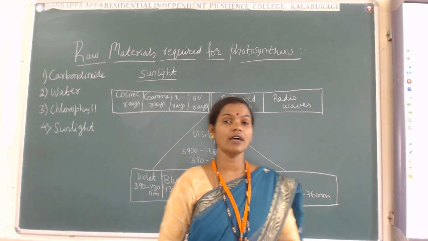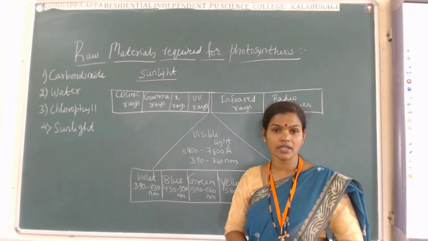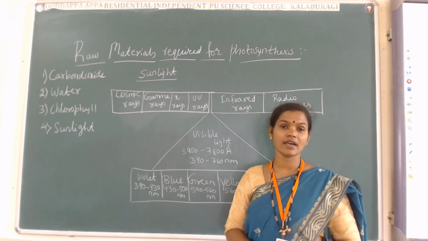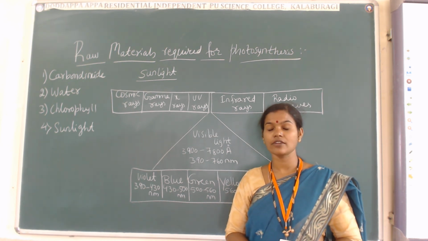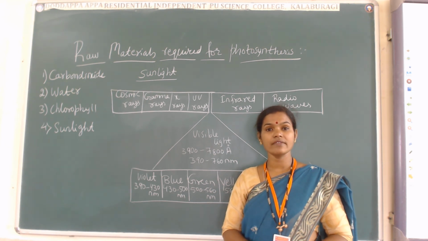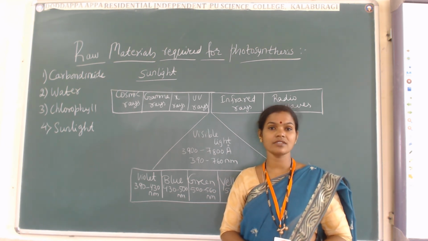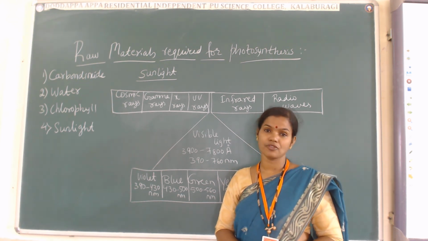As I have told you, the introduction of photosynthesis in the first class, then the definition and some reactions we have seen. Then in the second class, the site of photosynthesis, the chloroplast, we have seen, and also the thylakoid structure, the granular structure, and the main important thing, the quantasome structure.